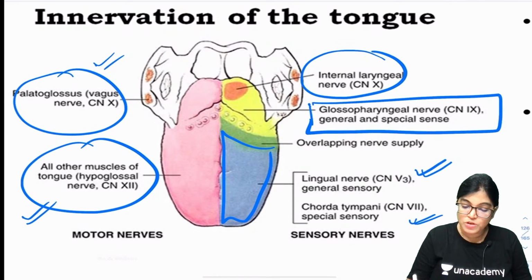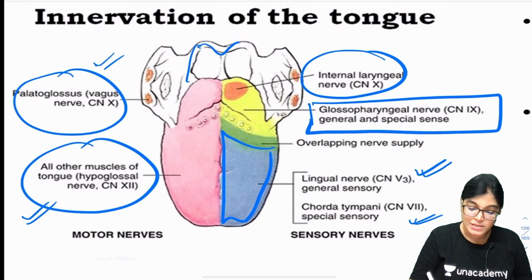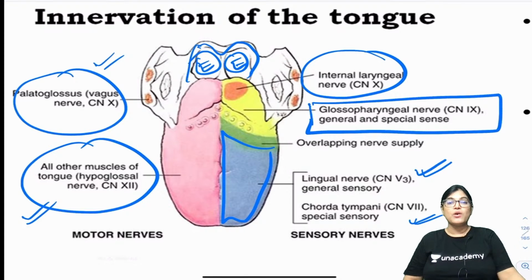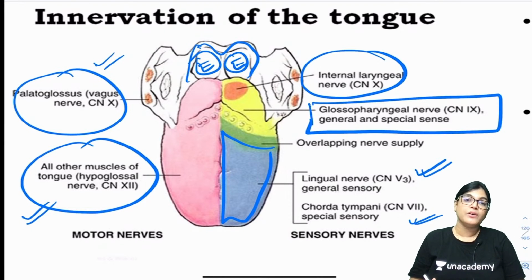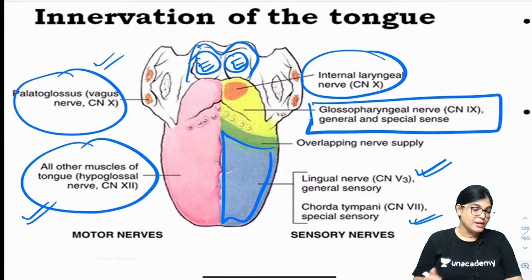And the posterior most part along with this, what is this? This is E for epiglottis. This is laryngeal cartilage, and epiglottis and posterior most part of the tongue is getting innervation from internal laryngeal nerve. Again, internal laryngeal nerve is a branch of vagus nerve. So this is the reason all other options are absolutely wrong except facial nerve.